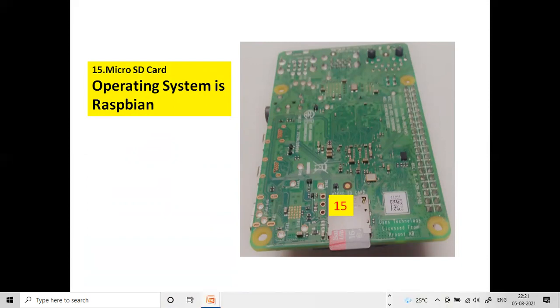So we are going to use the 16 GB memory card. So in that memory card only we are going to install our operating system of Raspberry Pi. So here we are going to use Raspbian operating system.